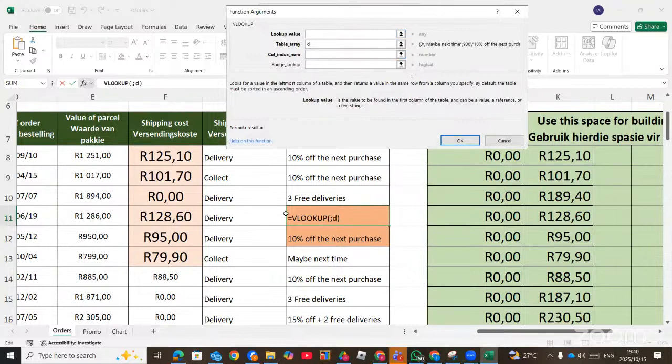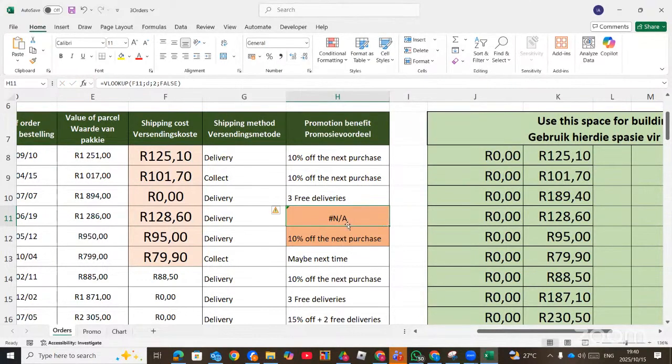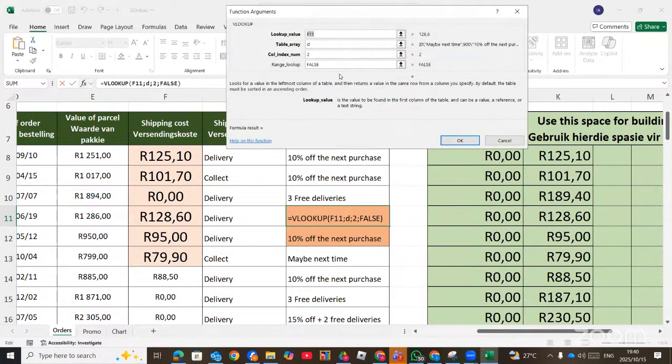And then the lookup value is this one. Then the column index, the column we are taking the value from is column 2. And then the range lookup, when you say false, which is the exact match, it gives us the NA. So the range lookup should be true, which is approximate match. Approximate match meaning the values are not the same.